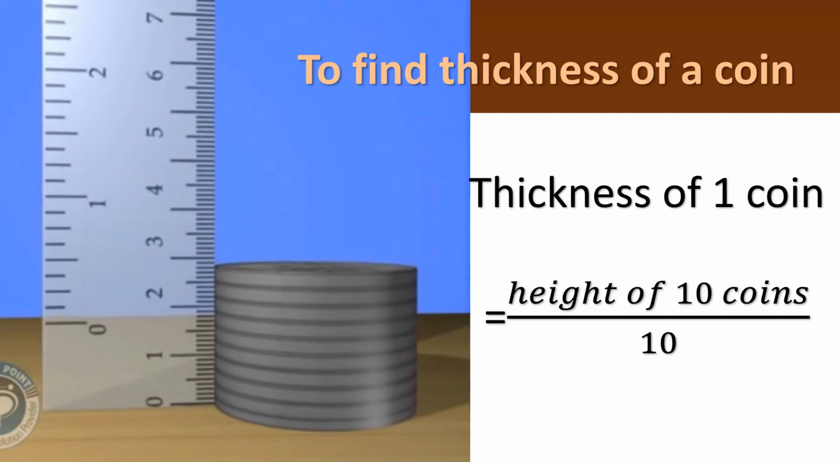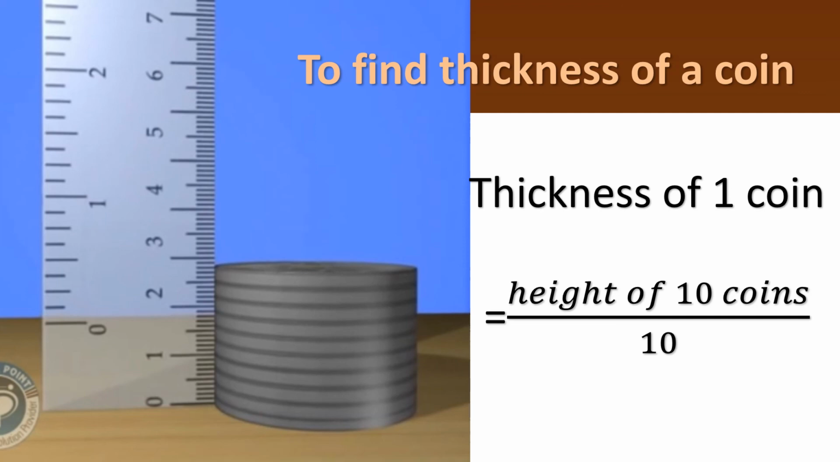0.29 centimeter is the thickness of the coin. Can you all understand? How will you find the thickness of one coin? You are going to arrange 10 coins one upon the other and measure its height. Then divide it by the total number of coins. You will get the thickness of one coin.